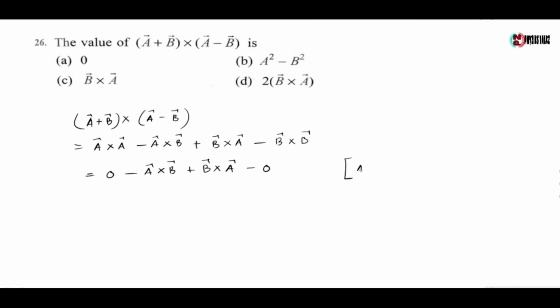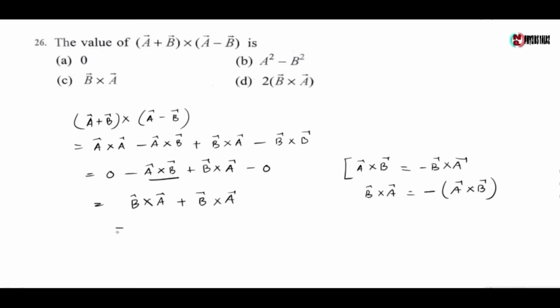Now we know a cross b vector is equals to minus of b cross a vector, or b cross a vector is equals to minus of a cross b vector. So in the position of minus of a cross b vector, we can write b cross a vector plus b cross a vector, which gives 2 into b cross a vector. So the value is 2 into b cross a vector. So the correct option is option D.